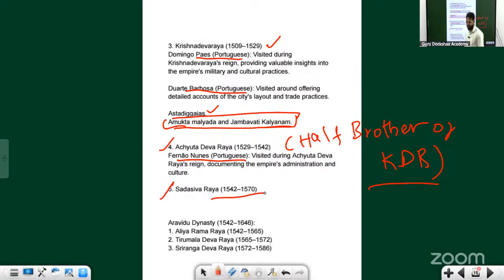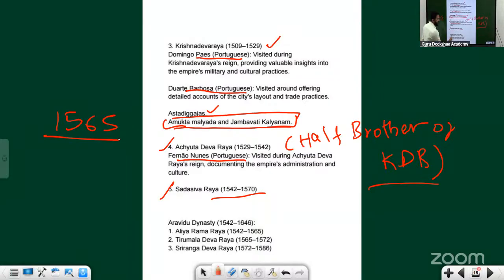The battle that gave the death blow to the Vijayanagar Empire is the 1565 battle. This battle is known by many names: Battle of Talikota, Battle of Rakkasatangadi. All these are names given to the same battle that happened in the year 1565.